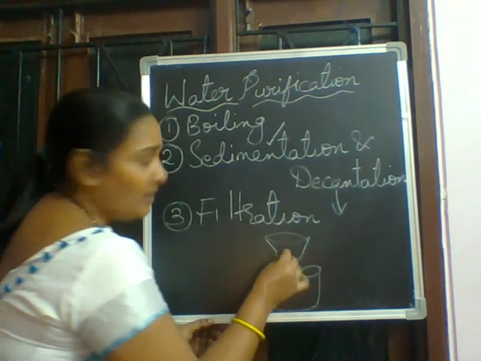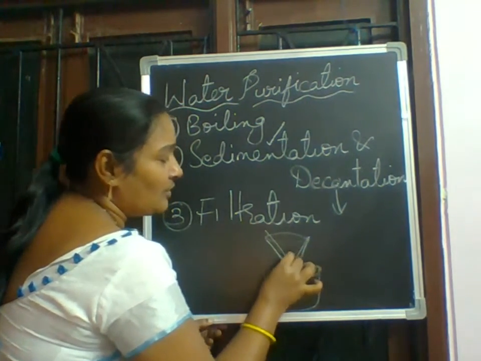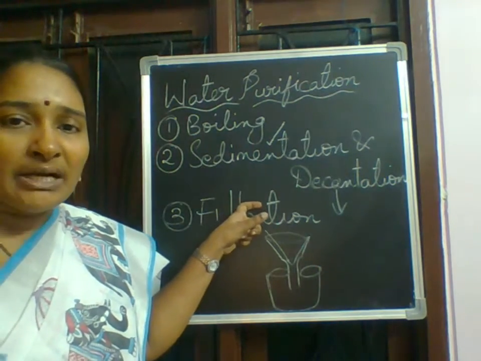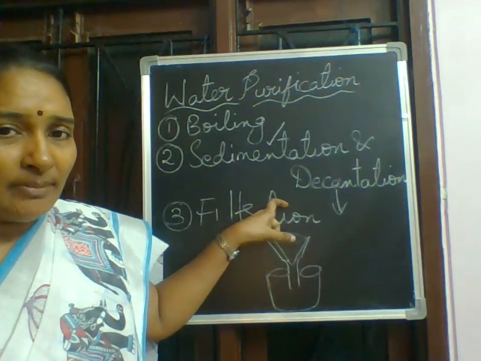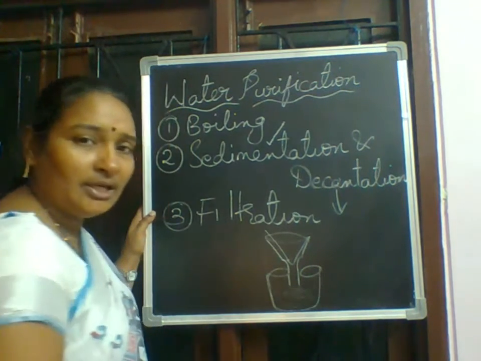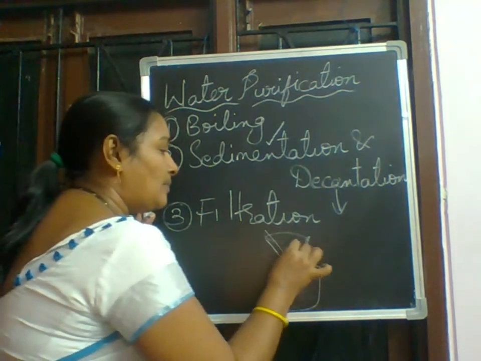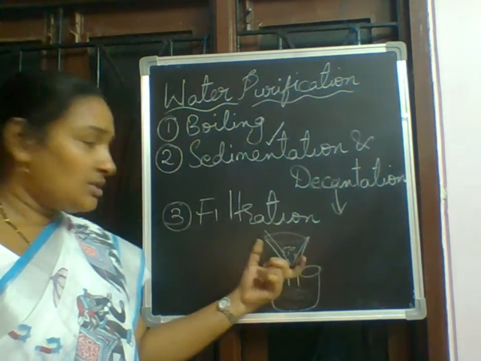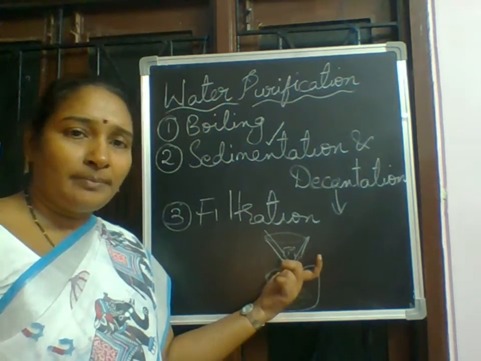In this funnel we already took the filter paper. Then you can slowly pour the muddy water. When you pour the muddy water, only clear water gets collected in the empty beaker, and the muddy particles or sand particles get settled on the filter paper.